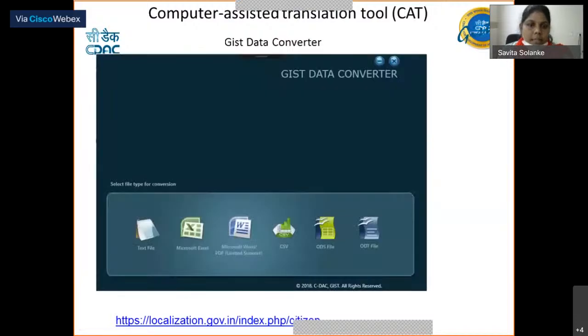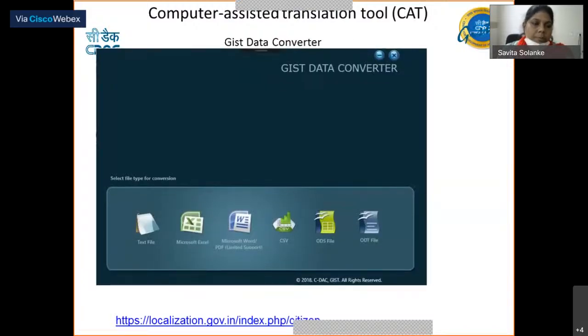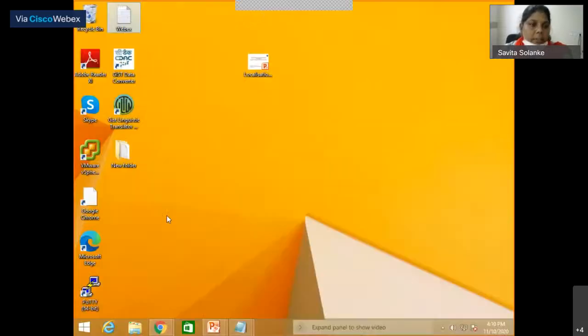The second tool is the GIS data converter tool. This tool supports text format, Excel format, Word format, CSV format, ODT and OTS formats. With the help of this tool, users can translate their data, transliterate their data, and generate a job for this. I will showcase a demo of this tool.